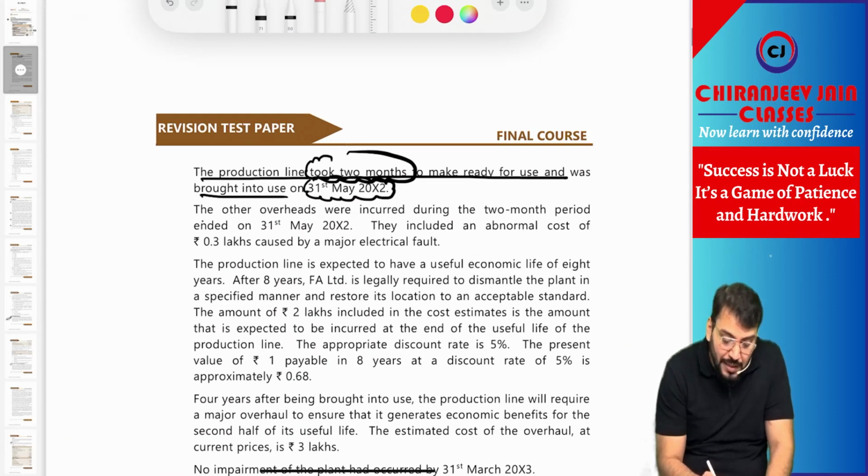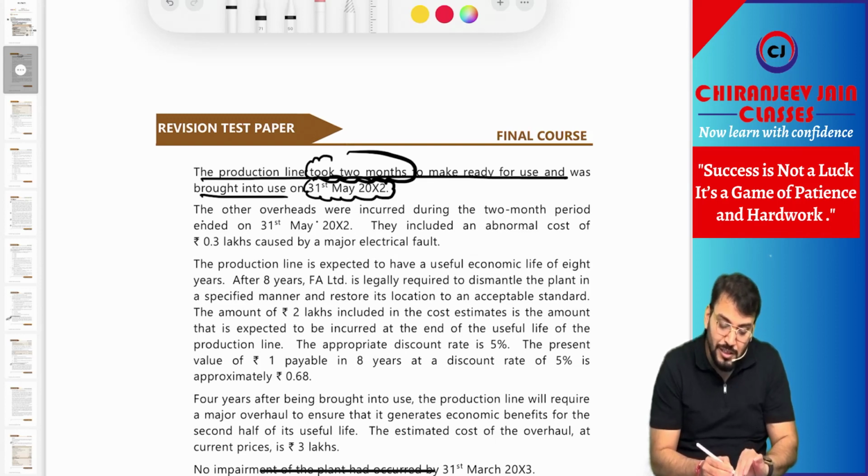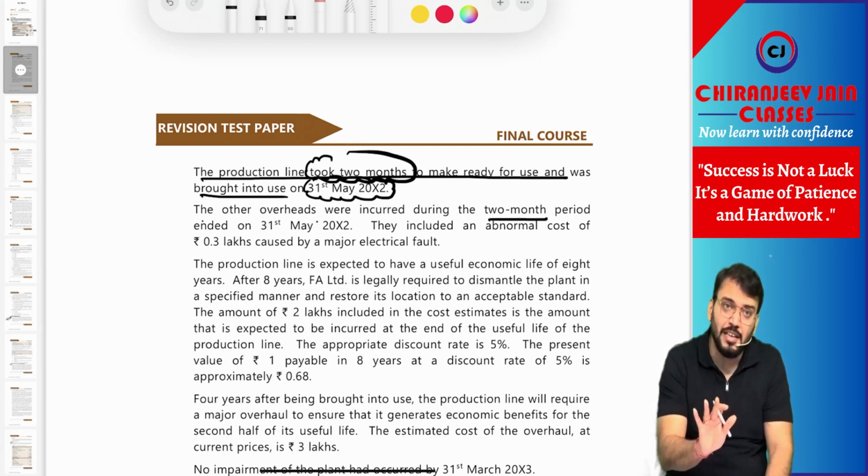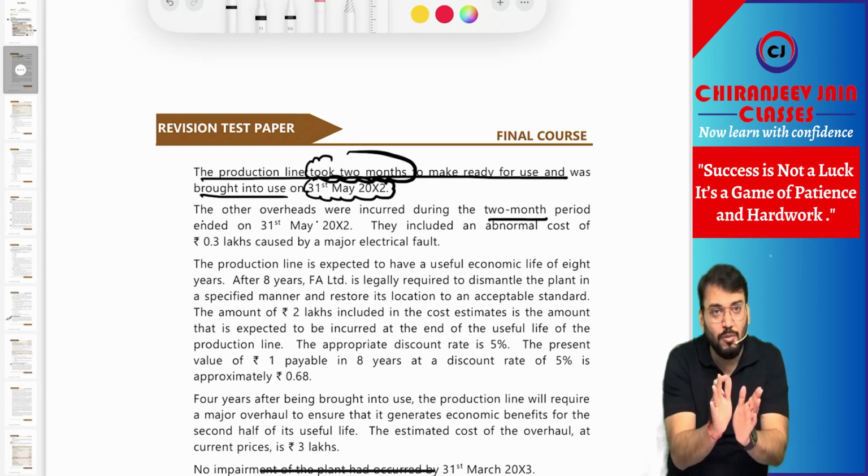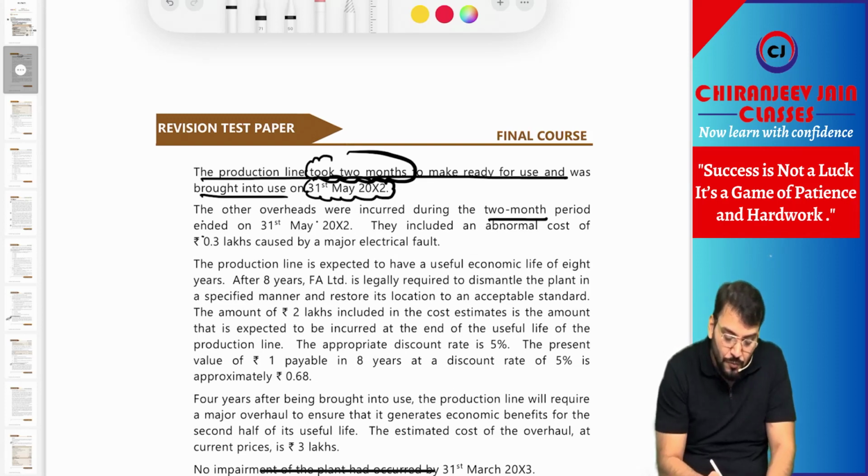The other overhead were incurred during 2 month period. Other overhead incurred during 2 month period only. So that overhead was related for 2 months only, for the period ended 31st May 2002.